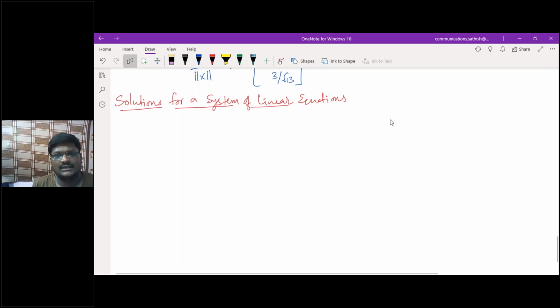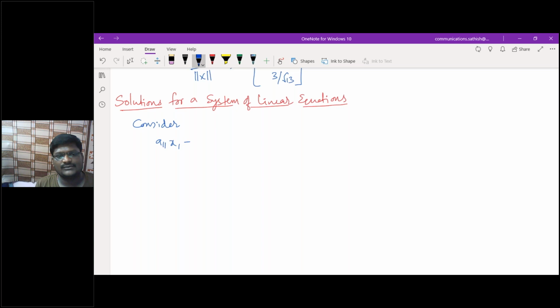Solutions for a system of linear equations. Okay, so try to note down here. Let me consider the system of linear equations. What are the system of linear equations?